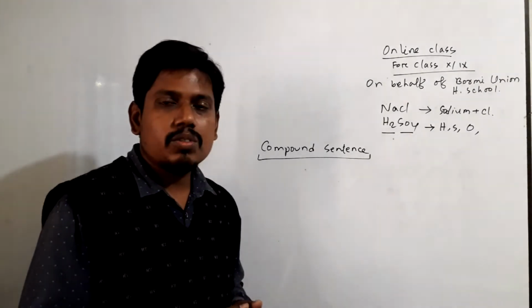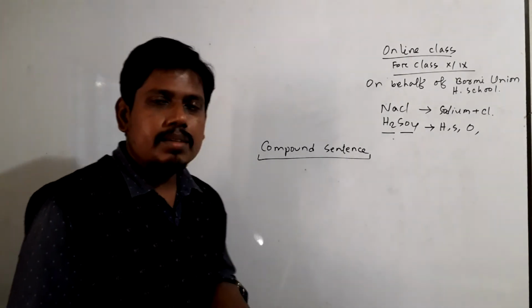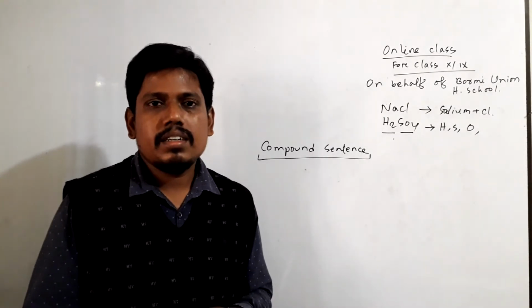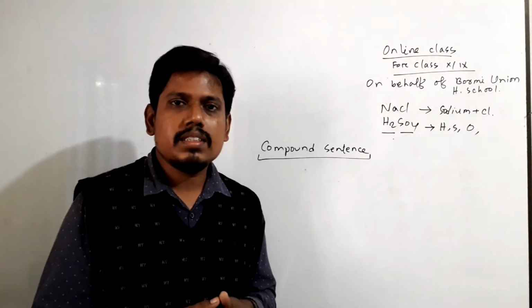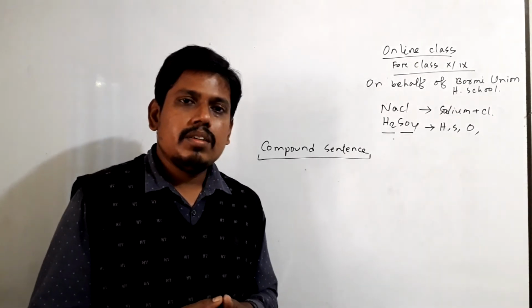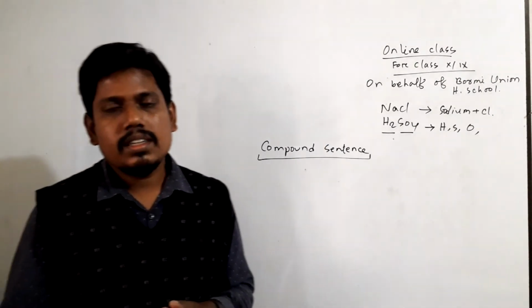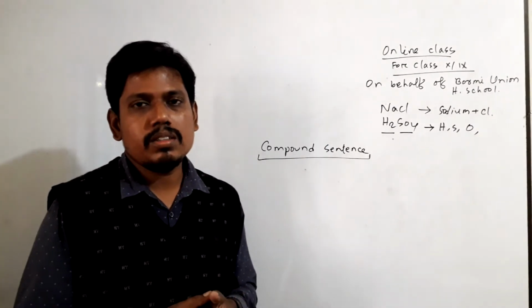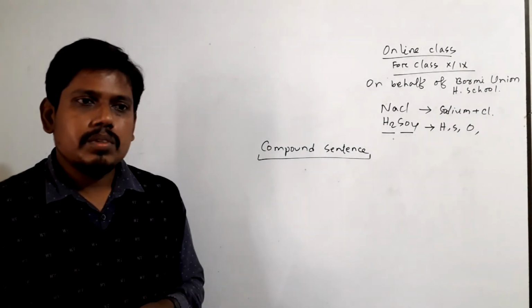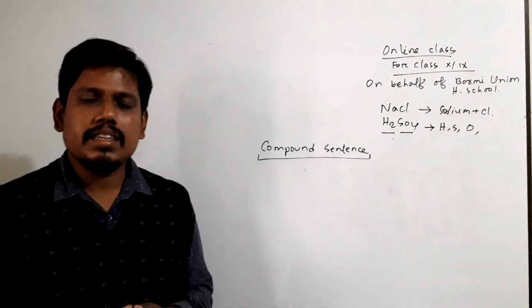You must find two sentences or two clauses. For example, I have a green dress. You know, this is a simple sentence, and in this sentence we have only one finite verb. And in case of a compound sentence, you have to make two clauses or two independent sentences. Suppose I have a dress and it is grey.